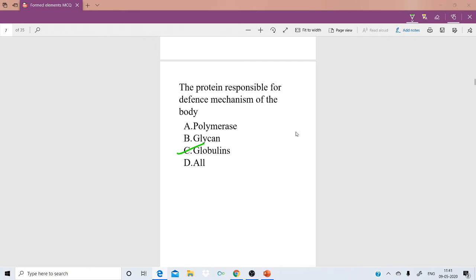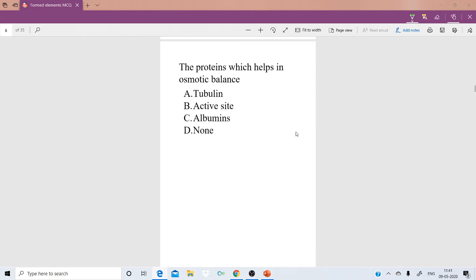Next question. The proteins which help in osmotic balance: option A, tubulin; option B, active site; option C, albumins; option D, none. The proteins responsible for osmotic balance are albumins.